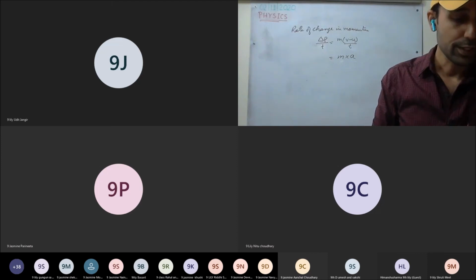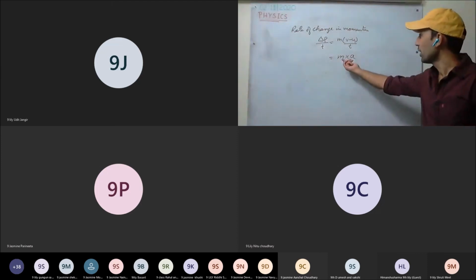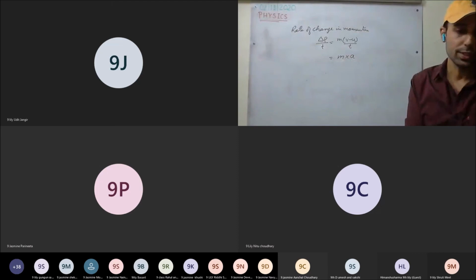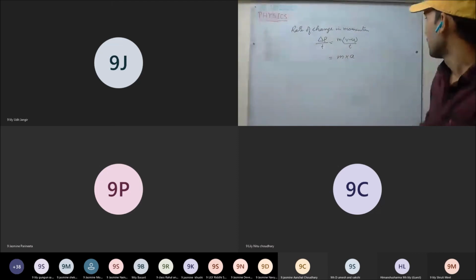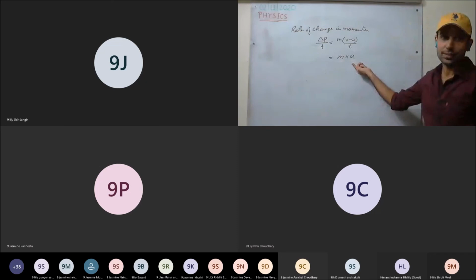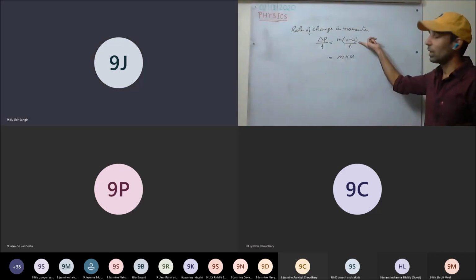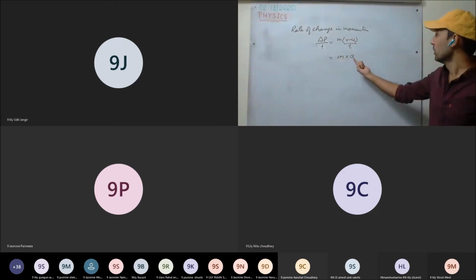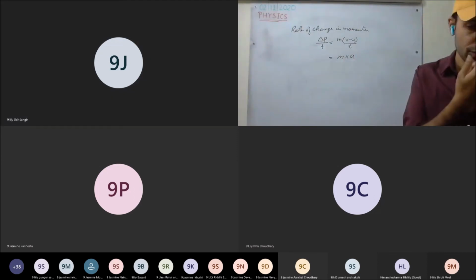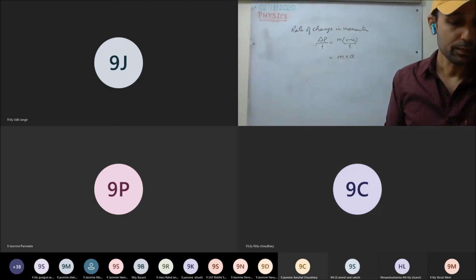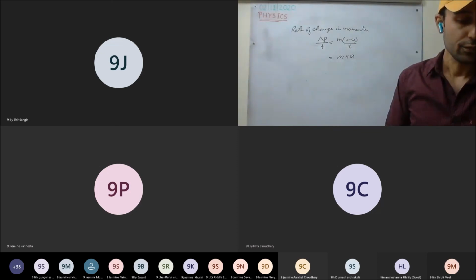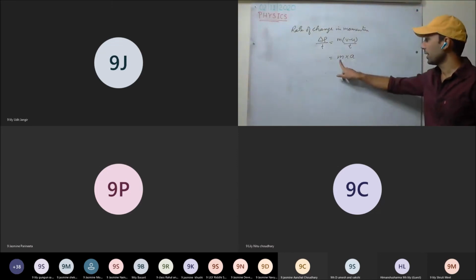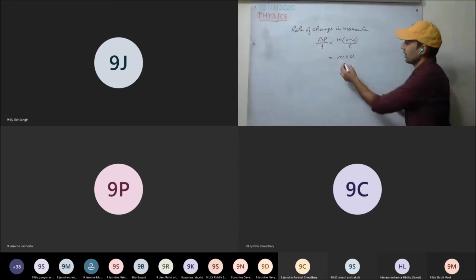If you have any doubt. Rate of change of momentum is equal to the product of mass and acceleration produced in the body. And what is required to produce the acceleration? Change in velocity, and for having the change in velocity we require force. So force has to be applied to produce acceleration in the body. And here, what is the condition?